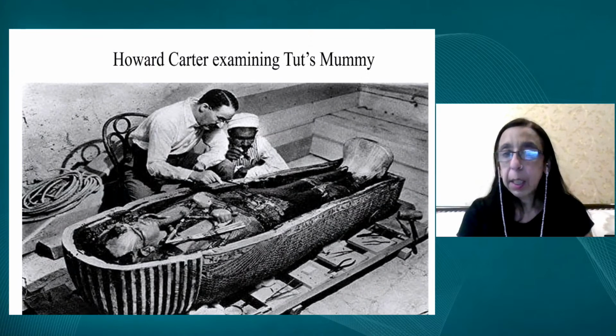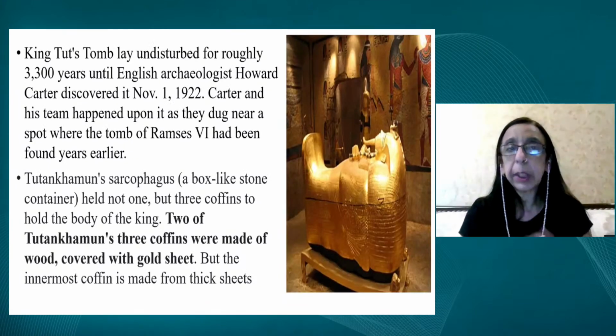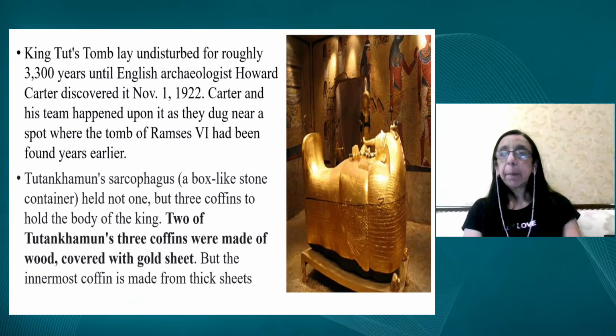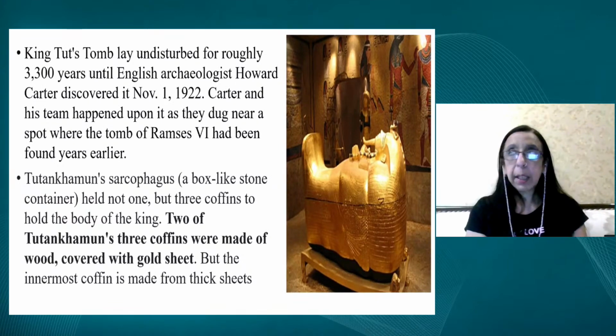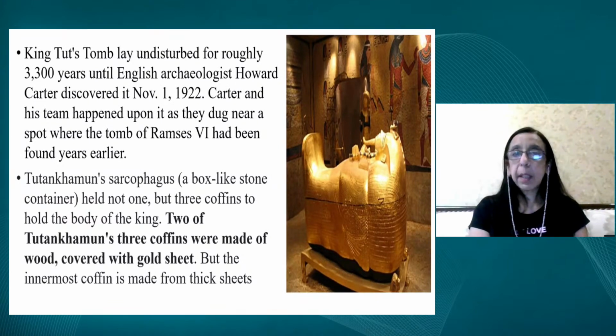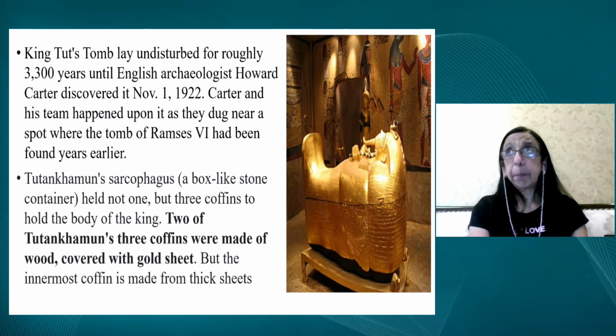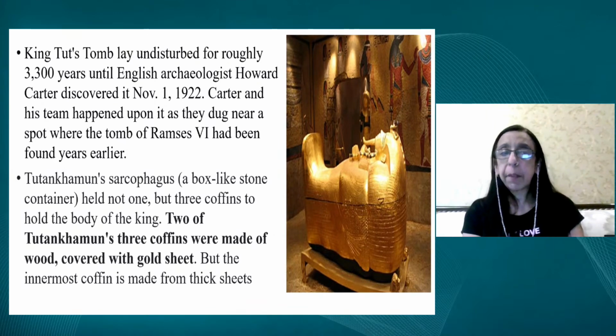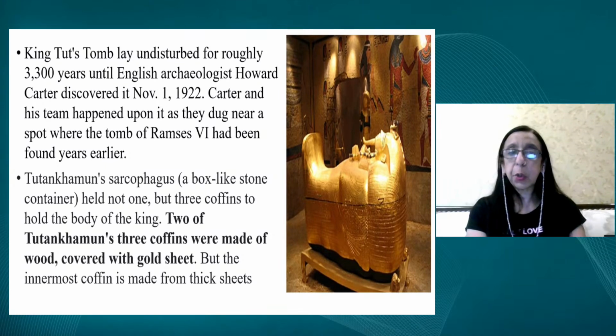Now, when Howard Carter took the mummy out, the mummy was in 3 boxes, one after the other. There were 3 boxes. And where this King Tut had been lying undisturbed for thousands of years, they were digging up a grave, a tomb nearby, and they had made an accidental discovery of King Tut's tomb.